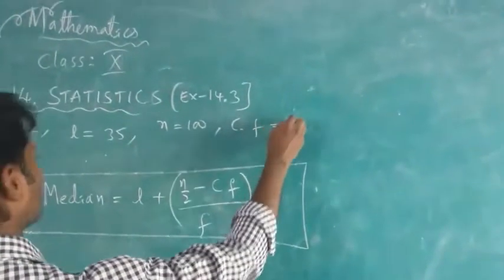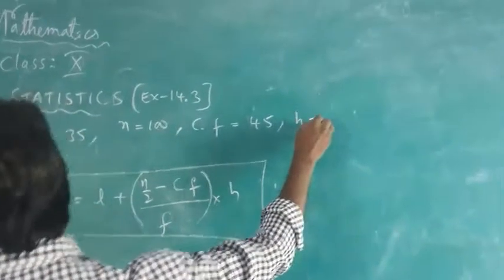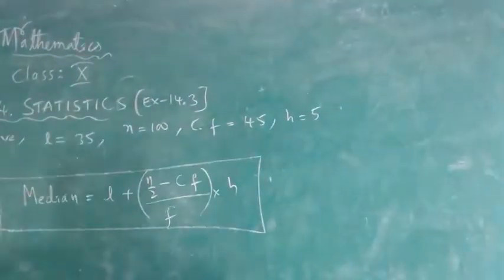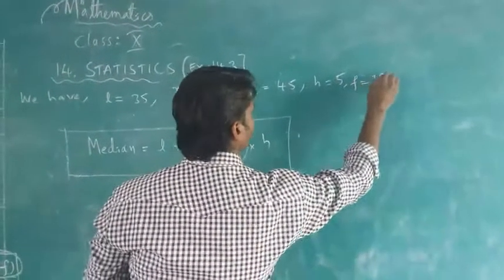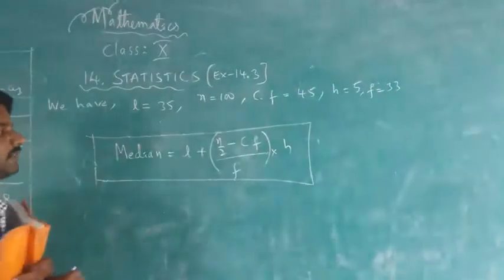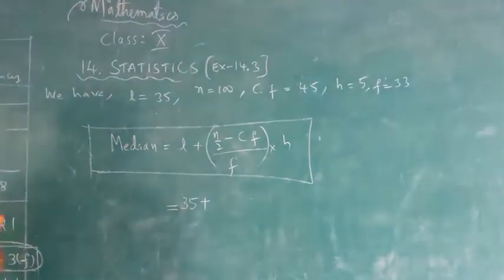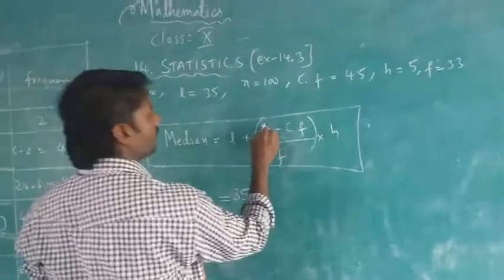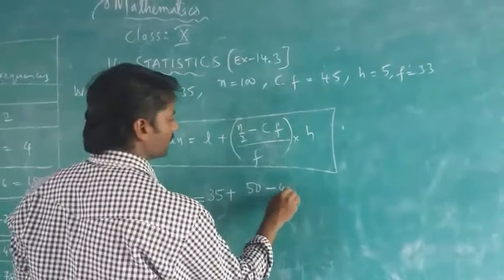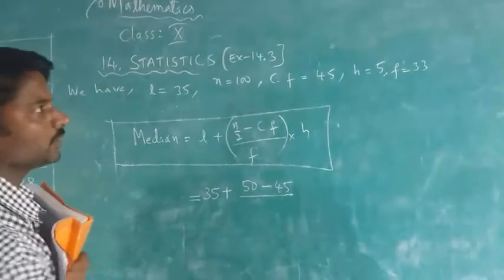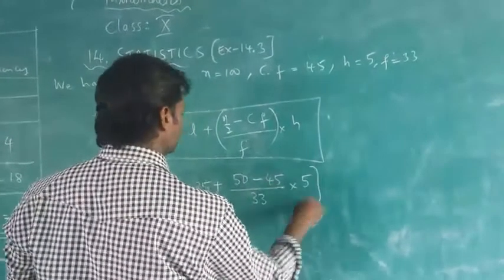CF, look at the table and say CF. That is 45. And H, that is the size of the class interval, that is 5. And F value is 33. If you list like this, you can easily replace the values. What is the value of L here? 35. Very good. N/2, N is 100, so 100/2 is 50, direct writing here. CF is 45, frequency of the median class is 33, and the size of the class is 5.